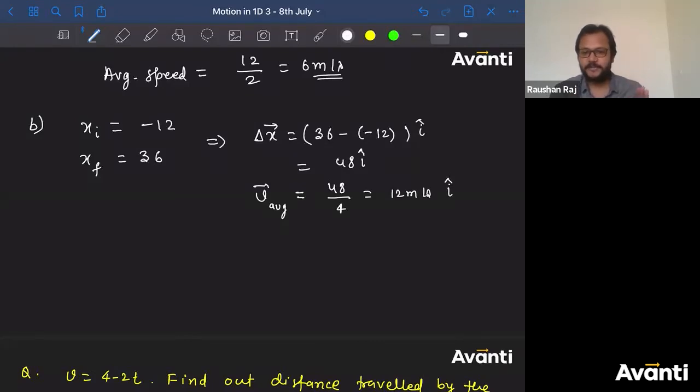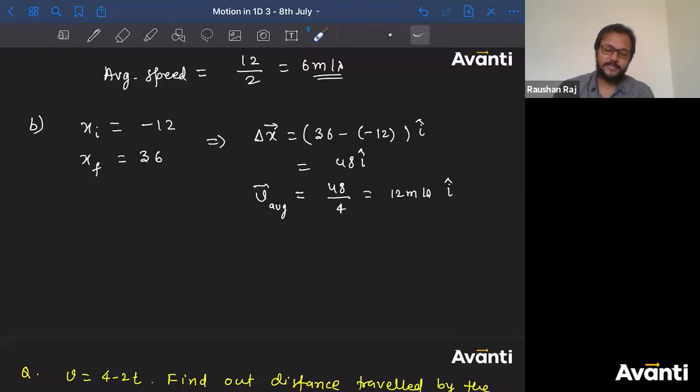But what about the average speed? Will you quote the same answer as the average speed? Will that be correct answer? In this case, that will not be the correct answer. Reason बहुत simple है. देखो बताता हूँ क्या. I told you that the magnitude or the distance will be equal to displacement only in one case. When the motion is in a straight line and the direction of the particle does not change.